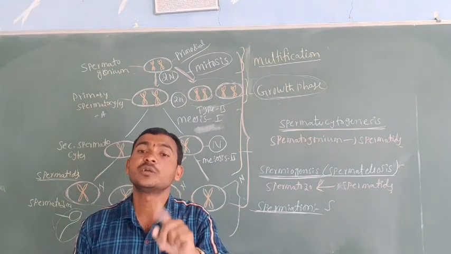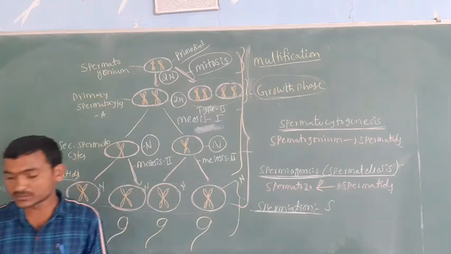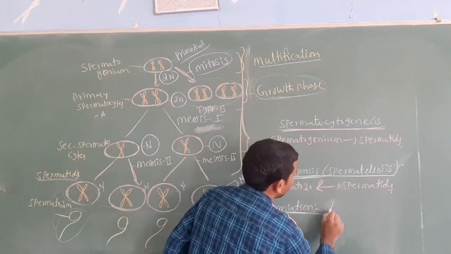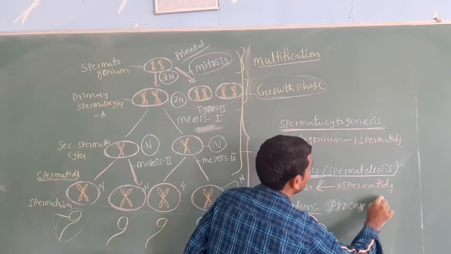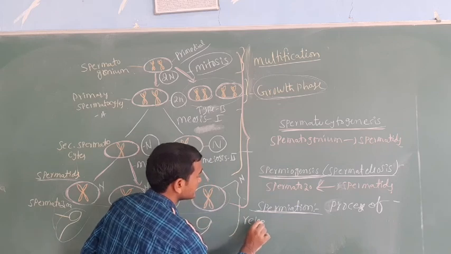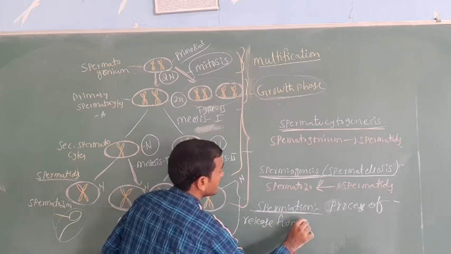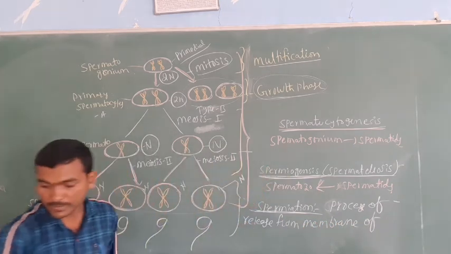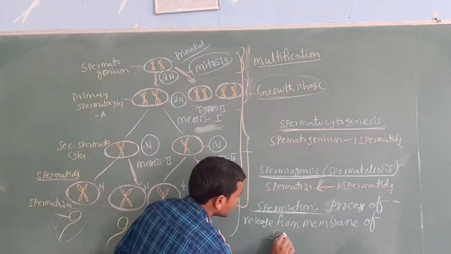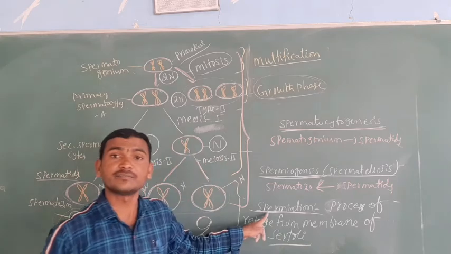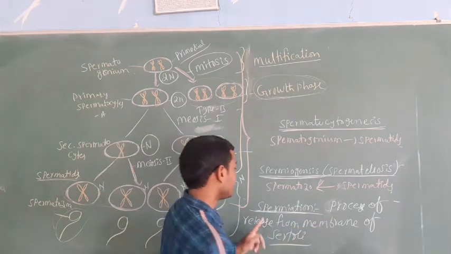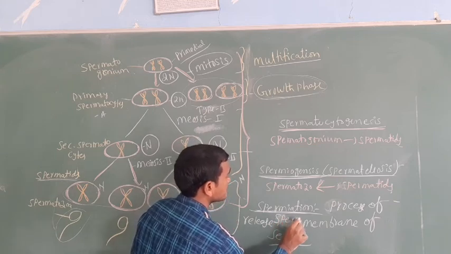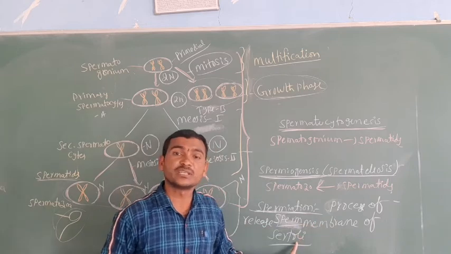The process of release of the sperm from the membrane of the Sertoli cell is called spermiation.